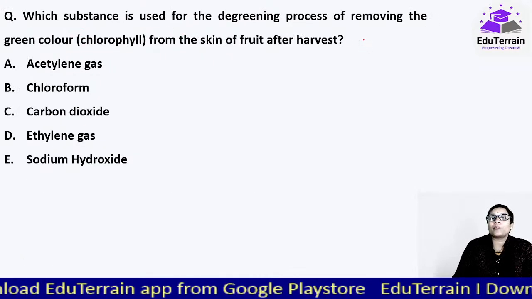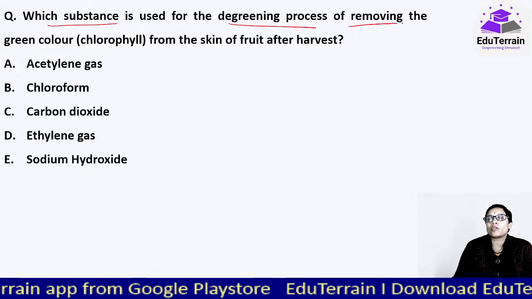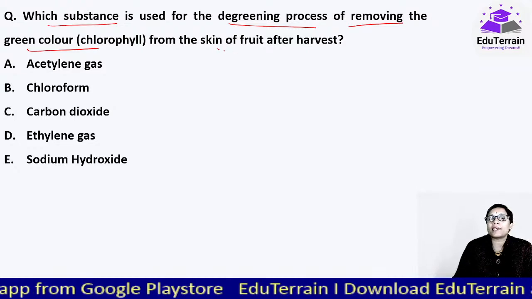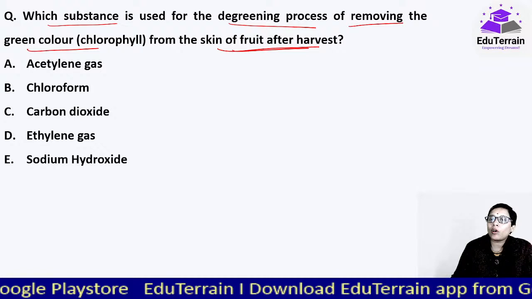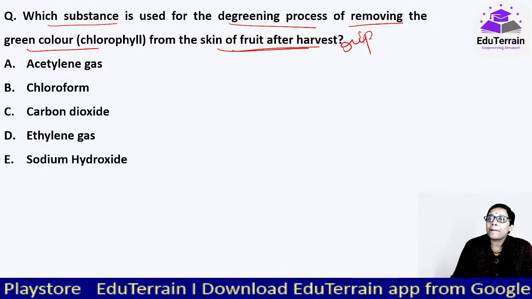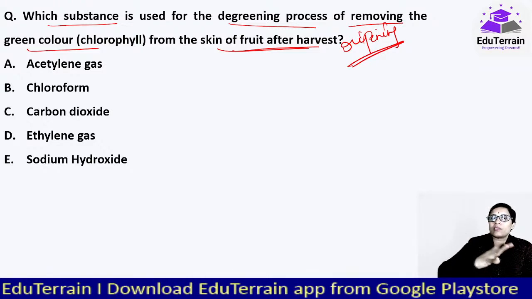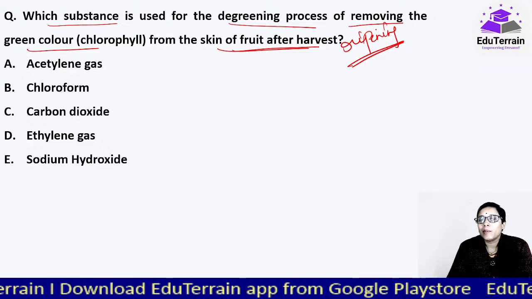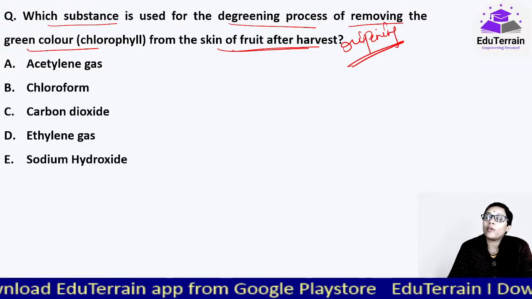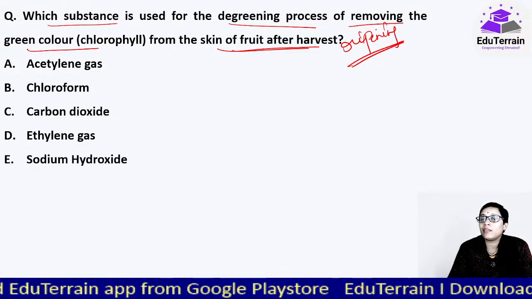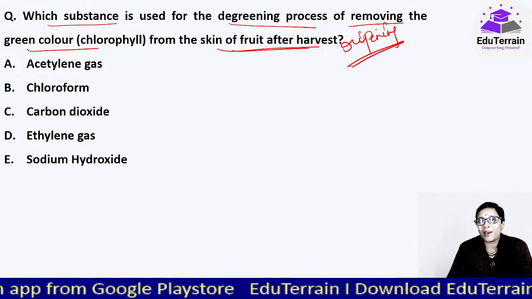This again is from the horticulture topic only. Which substance is used for the degreening process of removing the green color from the skin of fruit after harvest? So naturally what will happen? The ripening happens, based on which slowly the color changes. But for marketing the produce, there are 4 major types of harvesting. That is the time at which the fruit can be harvested.